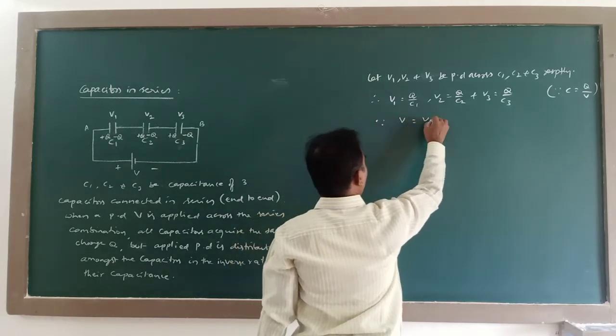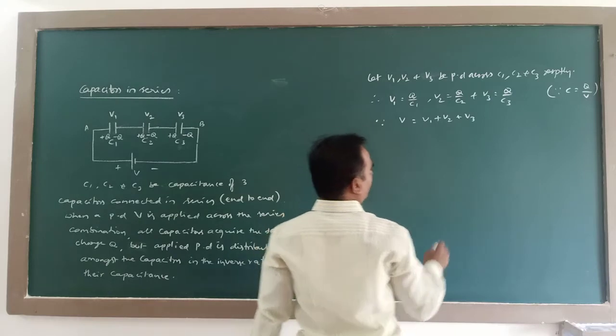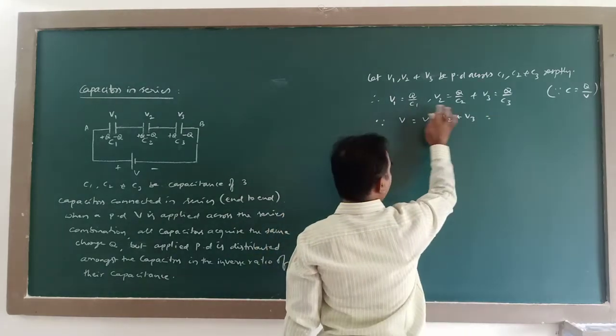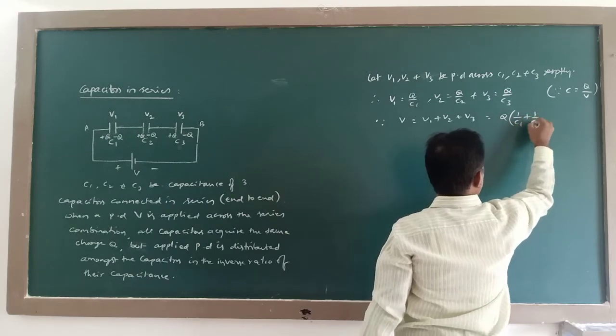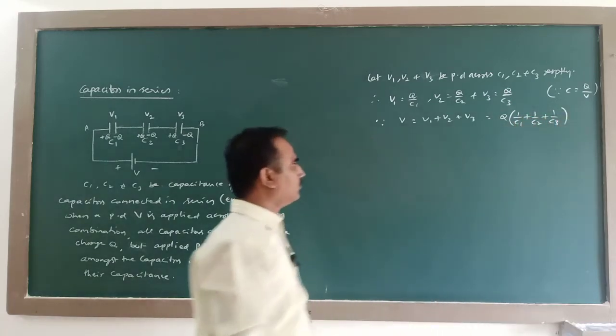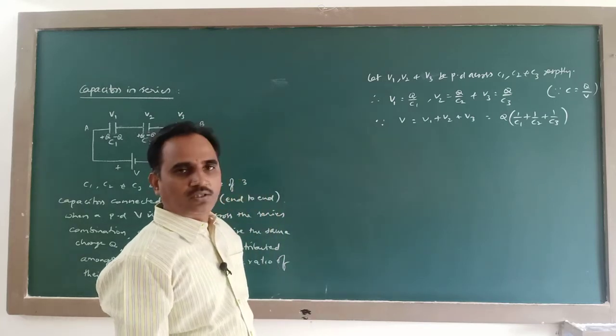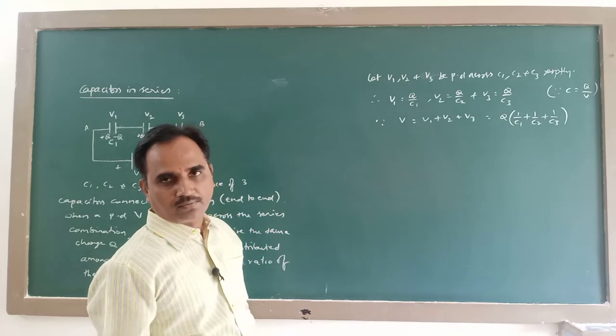Since V is equal to V1 plus V2 plus V3, if I add these three terms, Q is common, it is 1 by C1 plus 1 by C2 plus 1 by C3. This is the expression for applied potential difference across the combination.